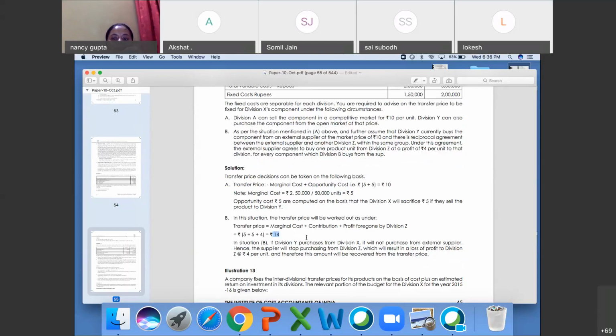That is why I told you, Shivangi, because 5 rupees is your marginal cost, 5 rupees your opportunity cost, and 4 rupees will be your profit. What is the profit? Profit in the sense that division Z earns a profit of 4 per unit. He will sell to you only when you make an agreement between these two, and he will charge 4 rupees extra from you.